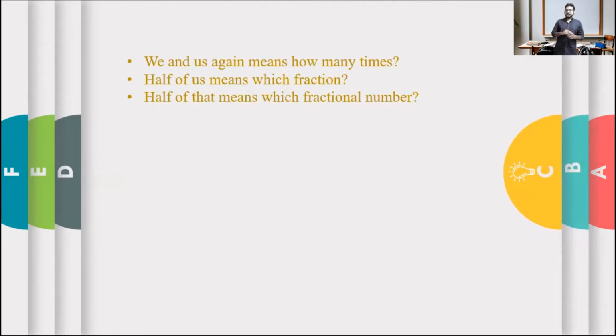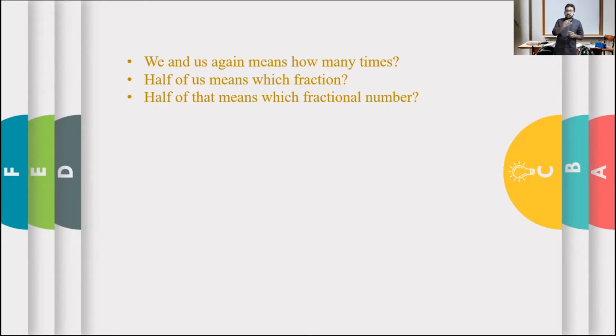I have told earlier, you have to keep these questions in mind. Okay, see, we and us again means how many times? What does the word say? But see, in our previous question, when it is multiplied by 3, or it is tripled or doubled, we can easily conclude that it is multiplied by 2 or multiplied by 3.